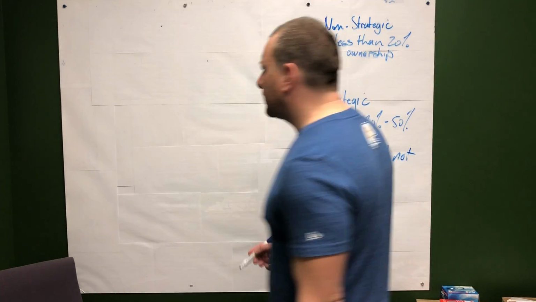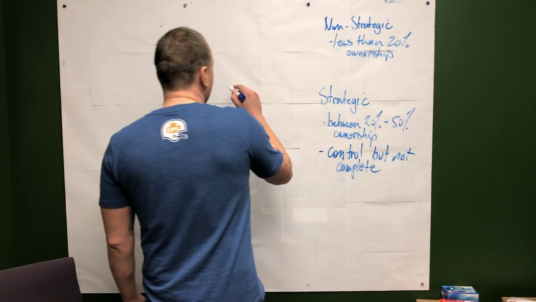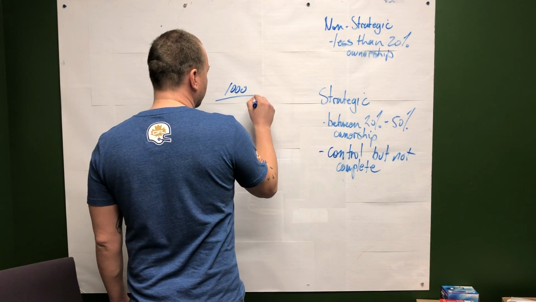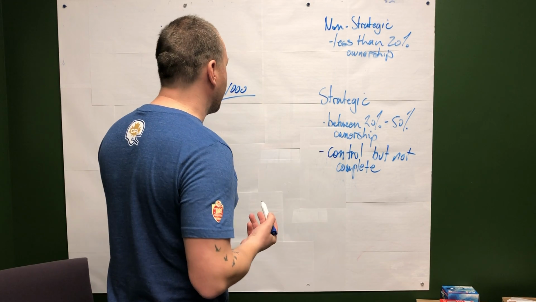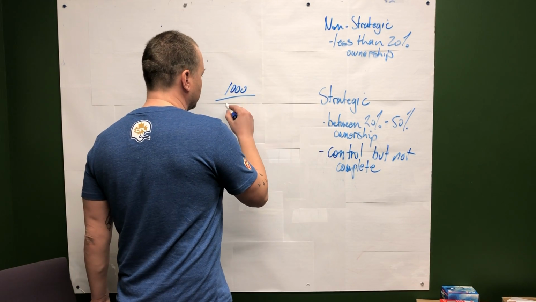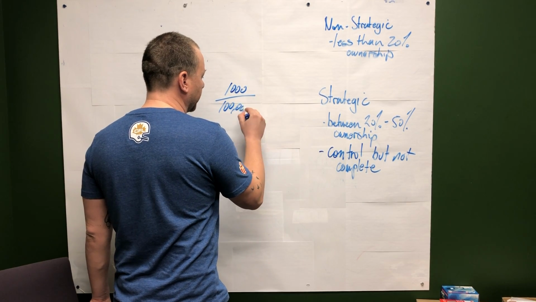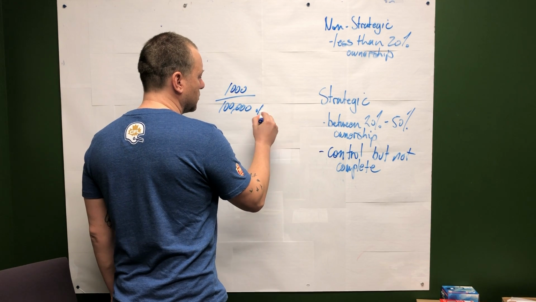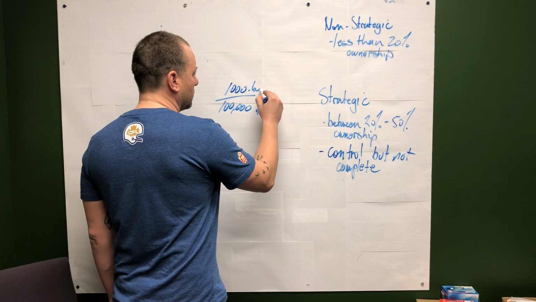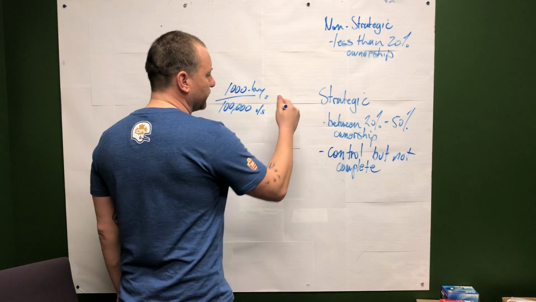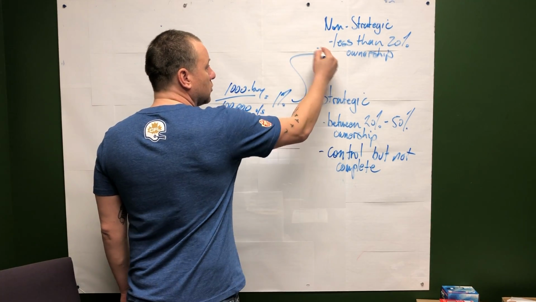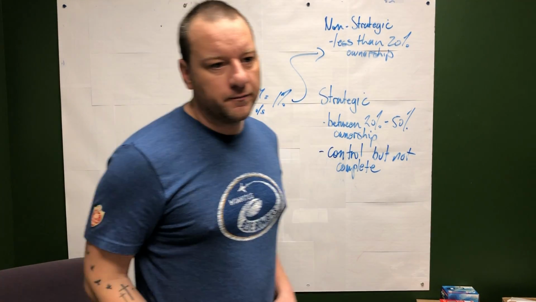Okay, so let's just say we buy 1,000 shares, and then there are, I don't know, 100,000 shares outstanding, okay? That gives us 1% ownership. We're not going to have any control, okay?